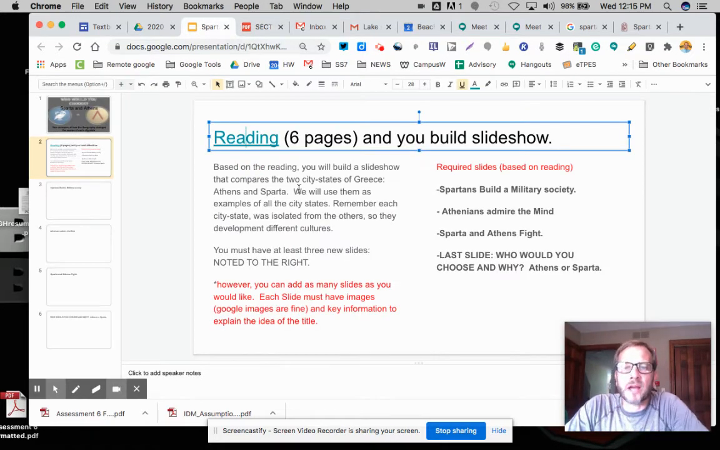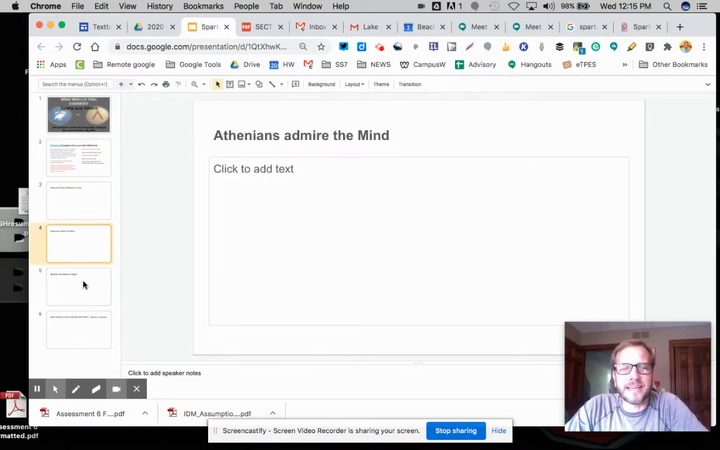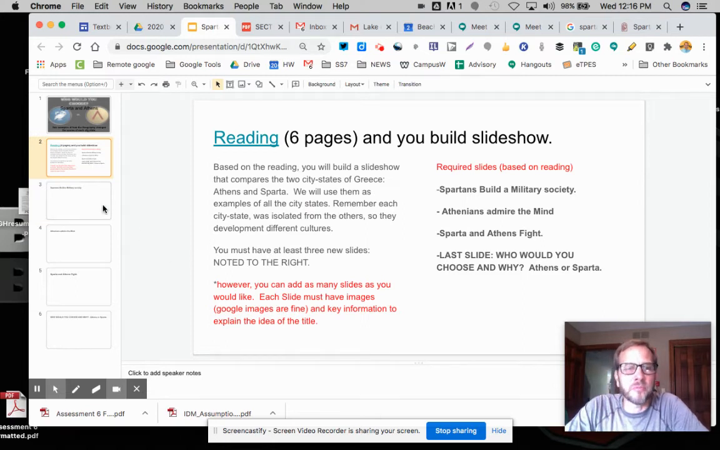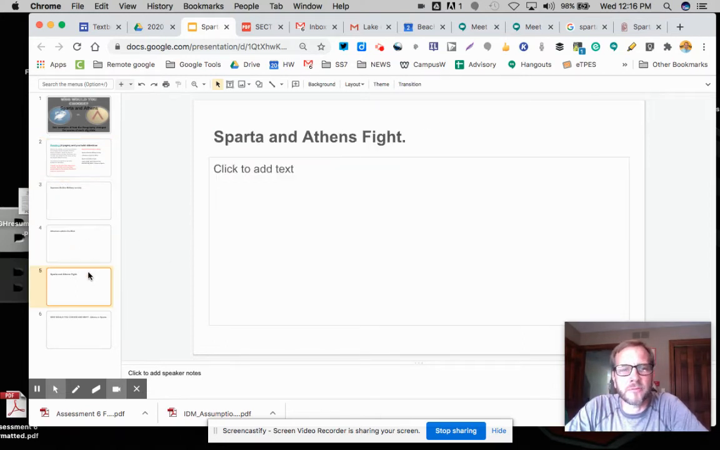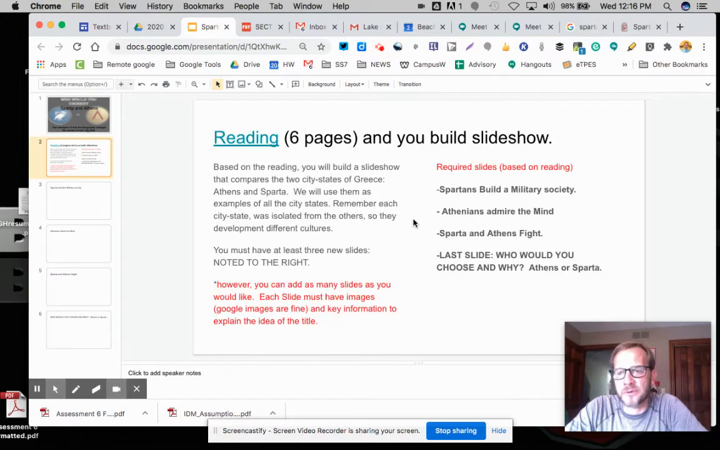So what I said in the directions is that you've got to add 3 new slides. I actually already put these slides in, so they're already there for you. You can add as many slides as you want, but you must have at least these 4 topics covered, and that's all on the direction sheet. So here it says that you can add as many slides as you'd like. I would like you to have an image of some kind on each slide. You could have multiple images. It's your creation. You just have to have some key facts on each one, key information explaining the concept.